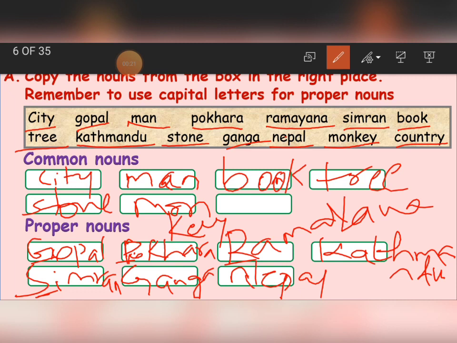And now what is left here? The last one is country. Any country, India, America, China, Pakistan, any country. We are not naming the country here. So that is why this also comes under common noun. Clear, children? Remember, common nouns are always written in small letters and proper nouns are always written with a capital letter. I mean the first letter of the name must start with a capital letter.